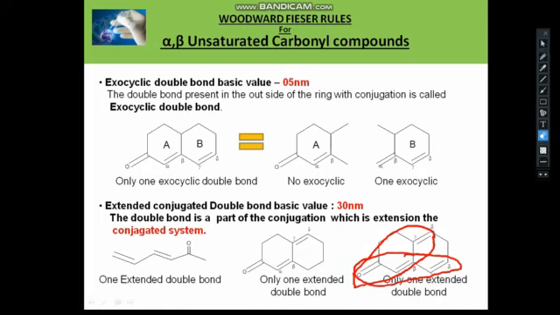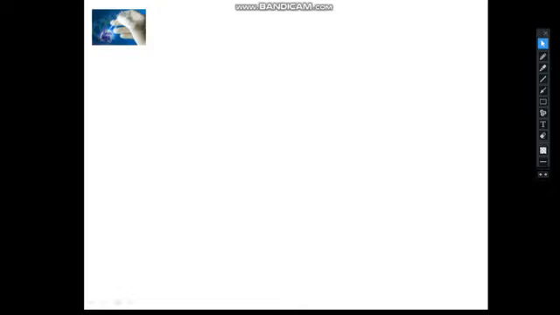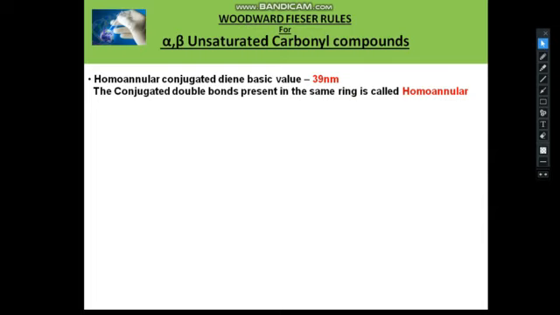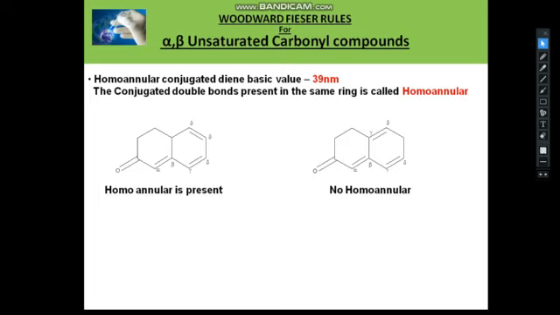And also we have another increment, the homoannular diene. Homoannular diene has a basic value of 39 nanometers. Homoannular means the two double bonds are present in the same ring. For example, we are taking these two examples. In these examples, the two double bonds are present in the same ring, so we consider the basic value 39 nanometers. Here also two double bonds are present in the same ring, but these two double bonds are not in conjugation, so there is no homoannular.